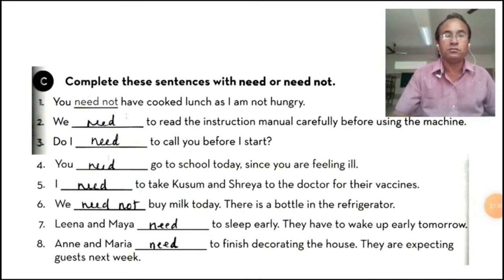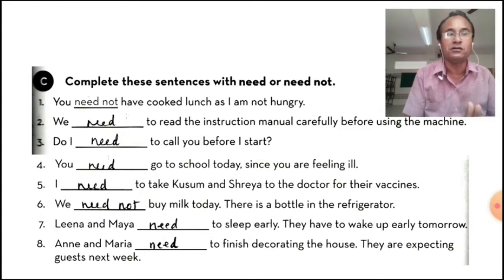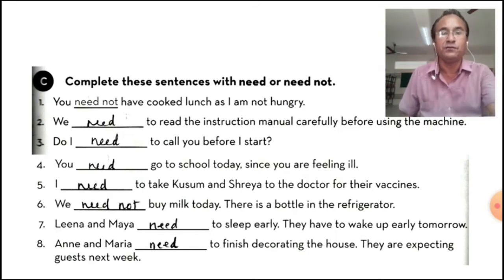In fourth, I have written need but keeping in mind the meaning of the sentence, we will have to use need not to go. Why? Since you are feeling ill. So आप बीमार हो इसलिए आपको जाने की ज़रूरत नहीं थी.